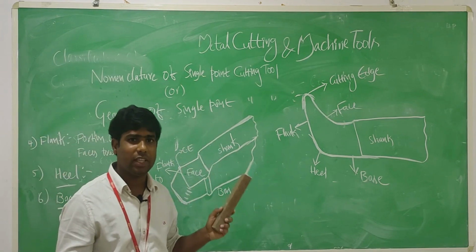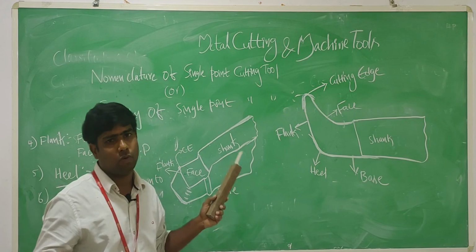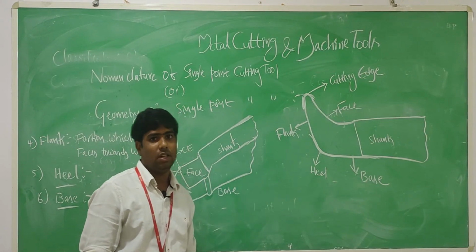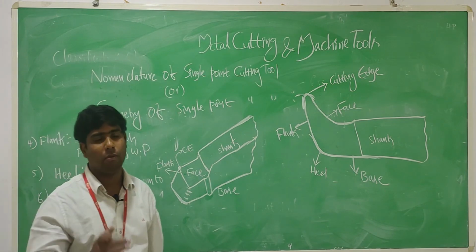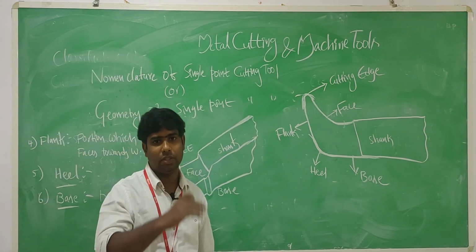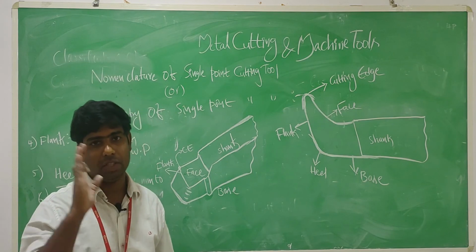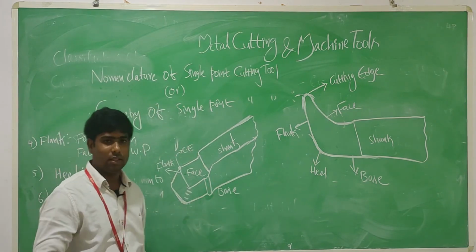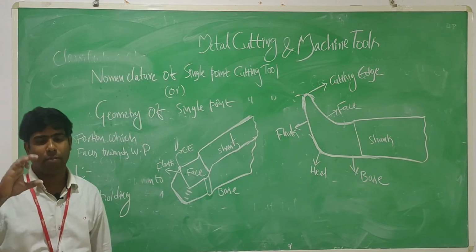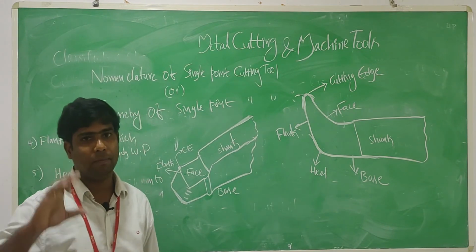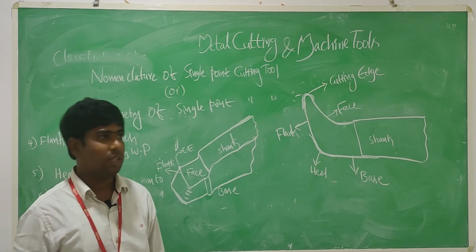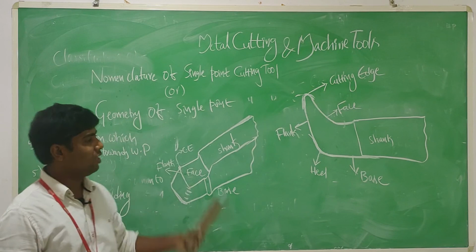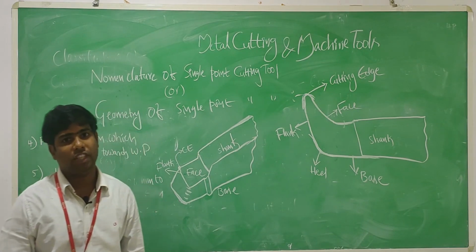The cutting edge has a nose radius from 0.1 mm to 1.6 mm. By maintaining the flank, we can reduce direct contact between the cutting tool and the workpiece. The base is also used for gripping. So, my dear friends, this is the geometry and nomenclature of single point cutting tools.